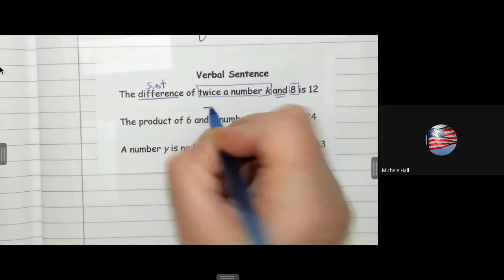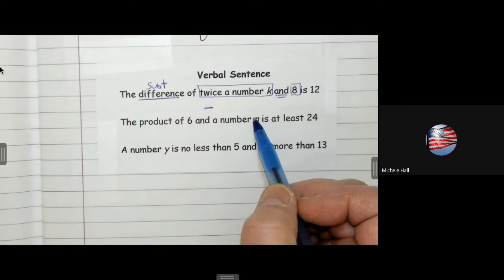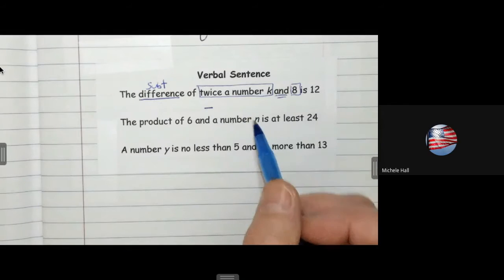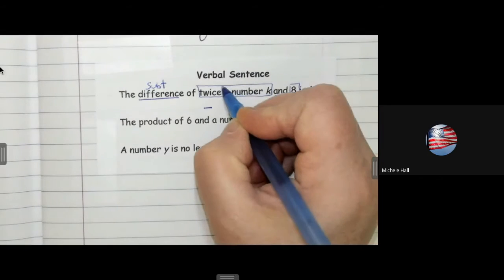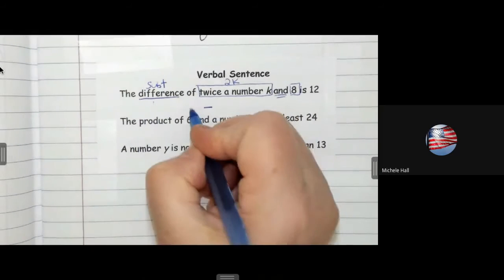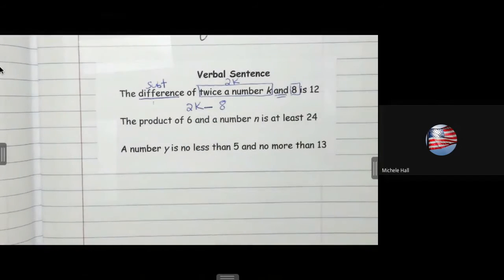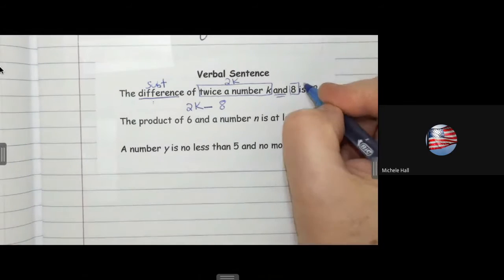So we're going to write it now. How do I write twice a number k? Almost. That would be k times k. So twice the number k, all right, 2k. The difference of 2k and 8. It says is.